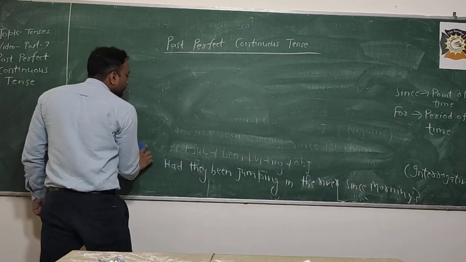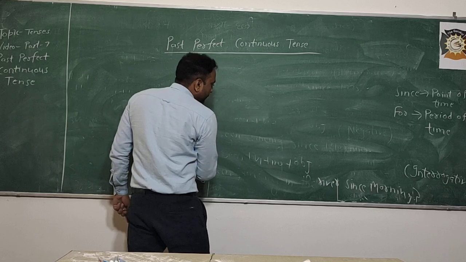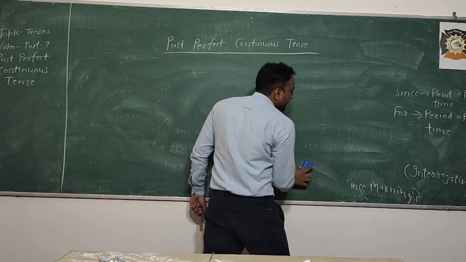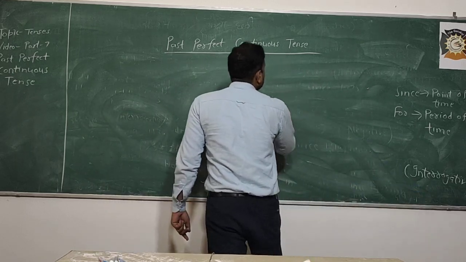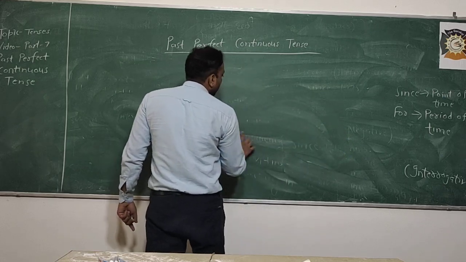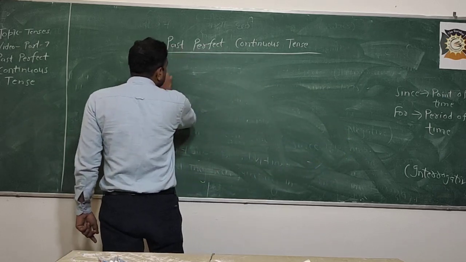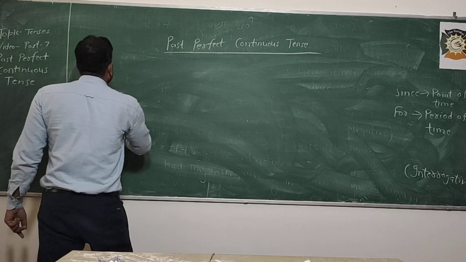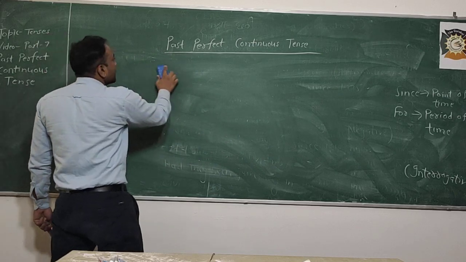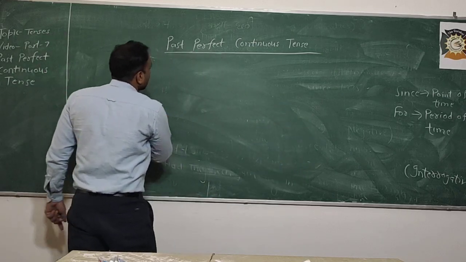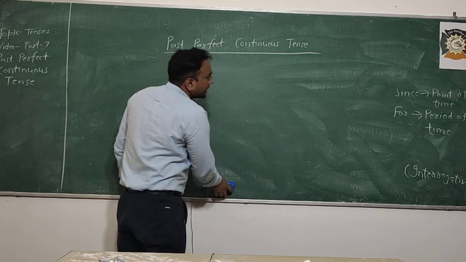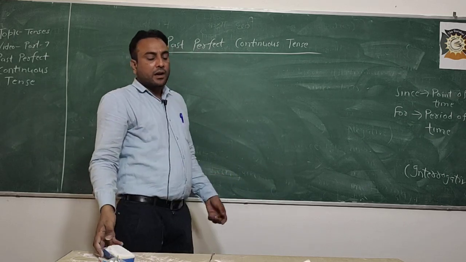You have to change sentences of direct speech into indirect speech, and there are particular rules for that, which we will discuss when we take up these topics. I will tell you each and everything about how to change the past perfect continuous, or whether there is no change in the sentence.